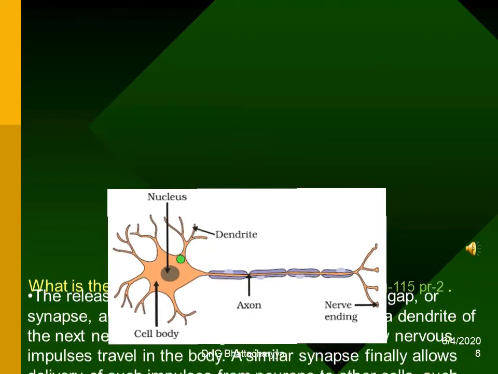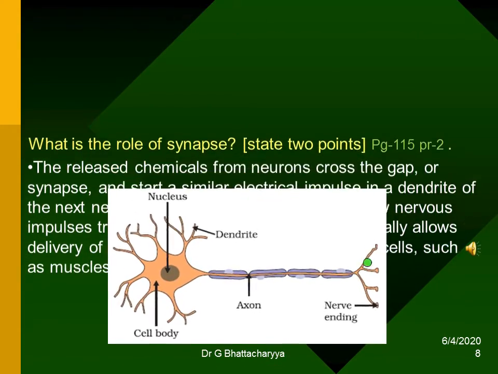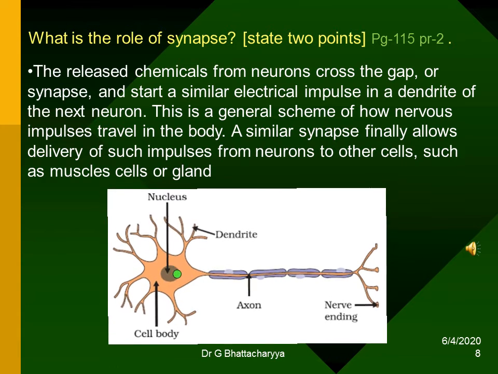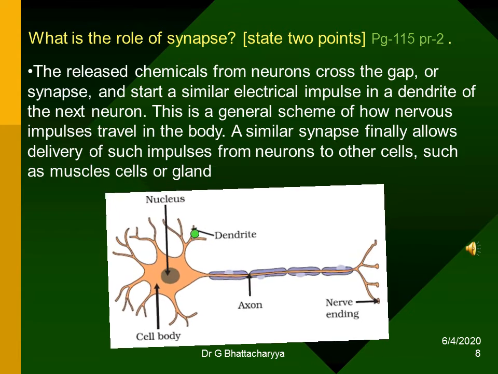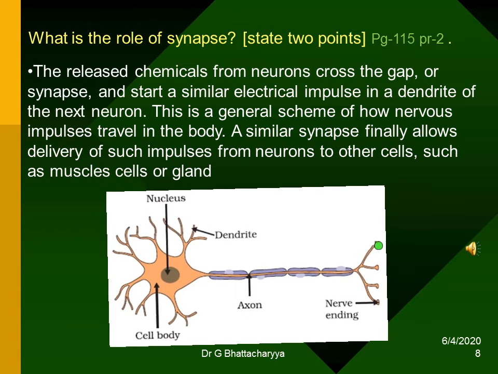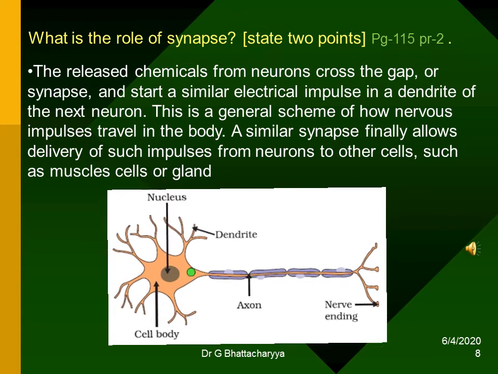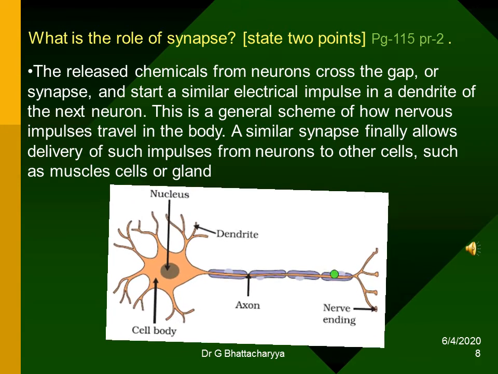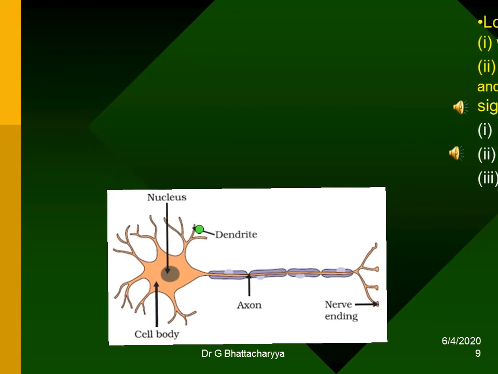What is the role of synapse? State 2 points. The released chemicals from neurons cross the gap or the synapse and start a similar electrical impulse in a dendrite of the next neuron. This is a general scheme of how nervous impulses travel in the body. A similar synapse finally allows delivery of such impulses from neurons to other cells such as muscle cells or gland.